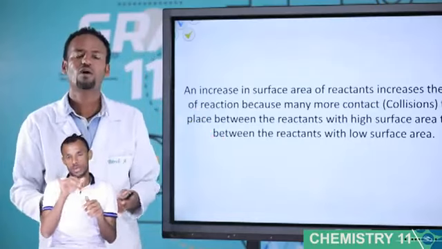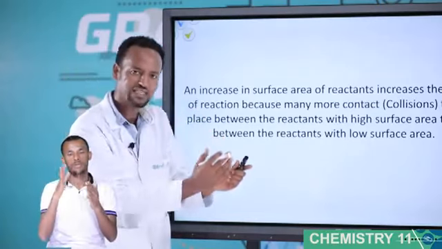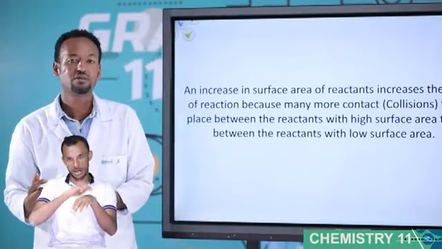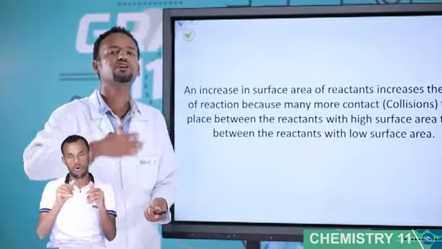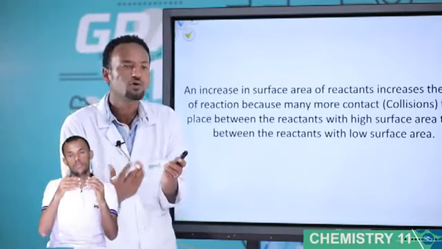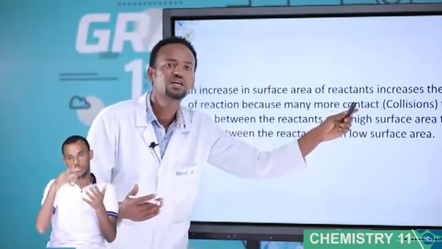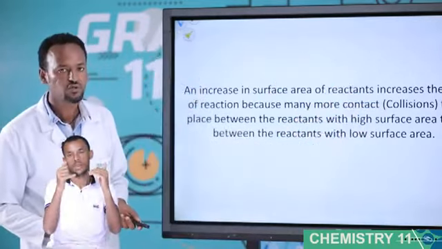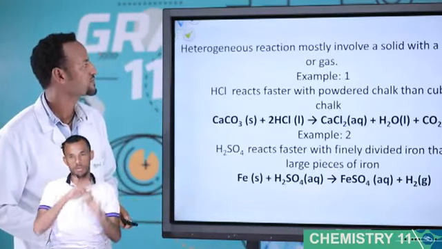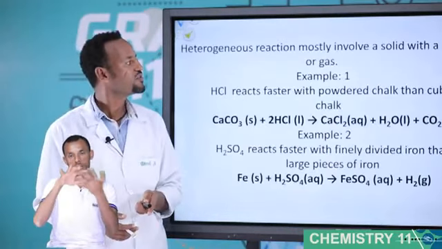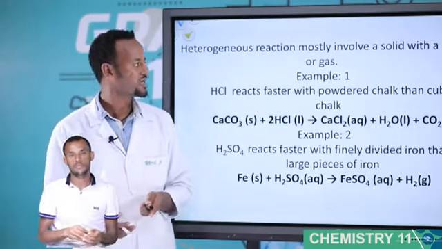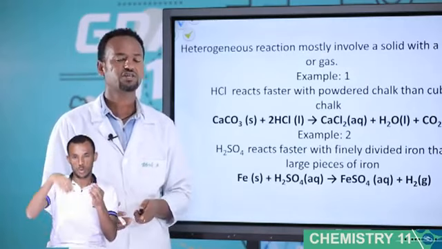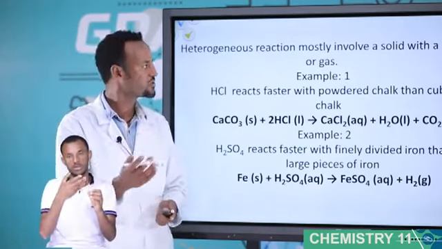Similarly, a salt. What type of salt? In the form of crystal or in the form of powder? Therefore, the powder one has the higher rate of reaction. This is because of collision. This is because of contact. As the contact and the collisions increase, the rate of chemical reaction also increases. Heterogeneous reactions mostly involve a solid with a liquid or gas. Yes, heterogeneous reaction is solid with gas, gas with liquid, and so on.